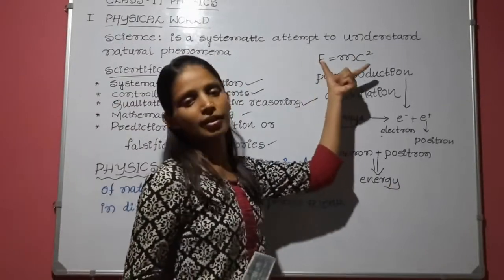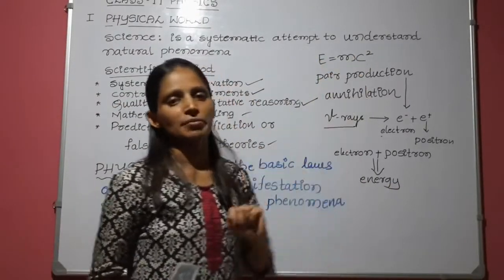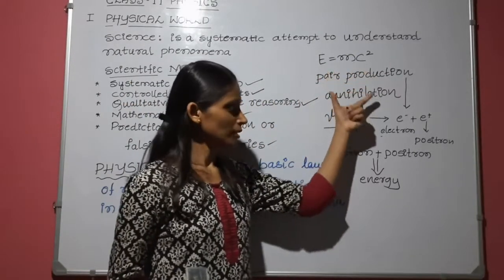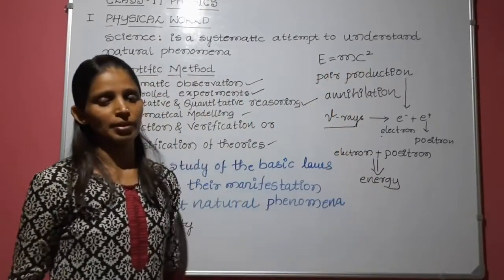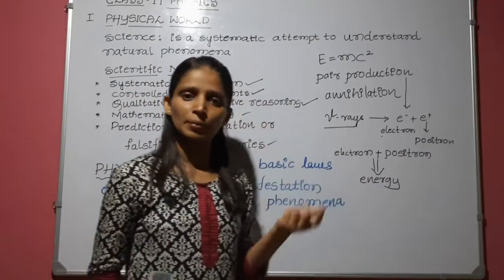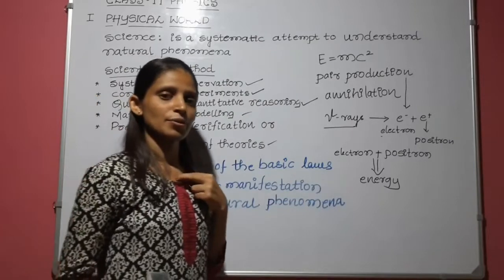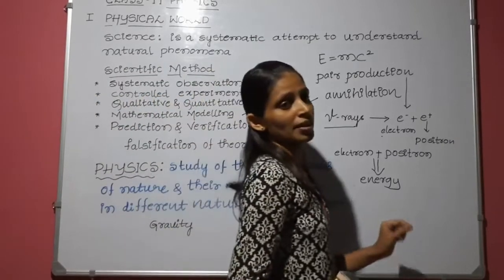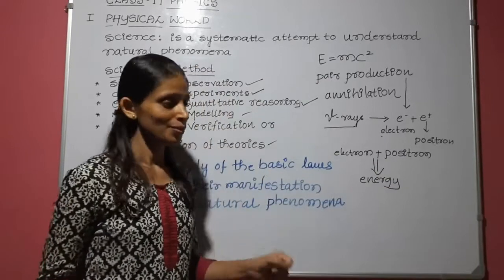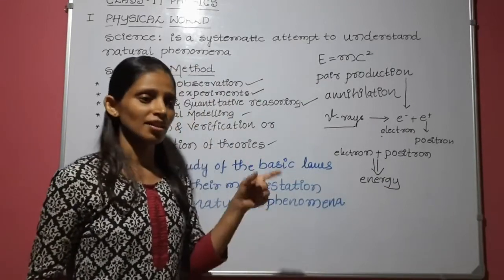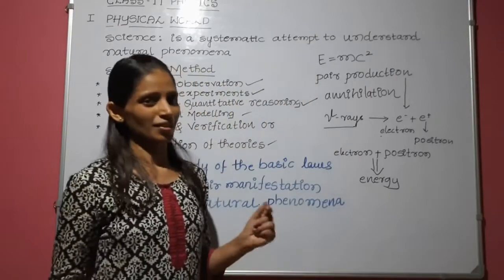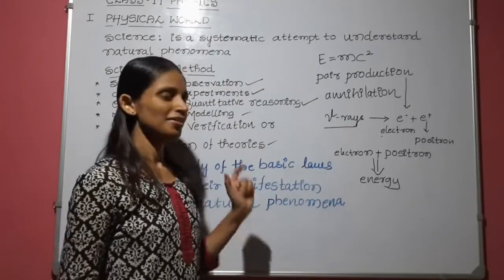This is one theory, E is equal to mc square. So how do we prove this? Through a natural phenomenon. That means nature has some laws. Nature works according to a law. So we reveal the law by which it is working, and we show that through some natural phenomena. So this is physics.